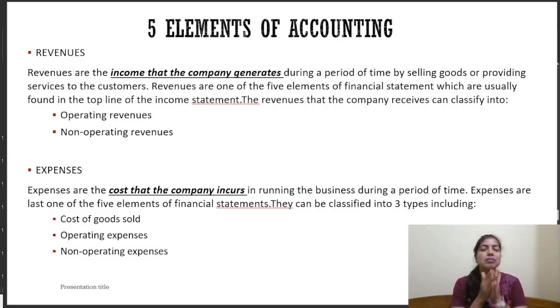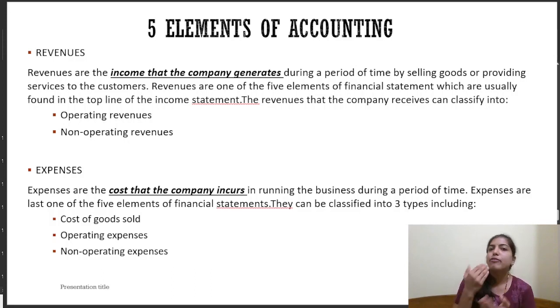Under revenue also we make a segregation that we have operating revenue and non-operating revenue. Operating revenues are those which we get from the day-to-day activities of the business, that is, they are regular in nature, and non-operating revenues are those which are not generated out of the day-to-day operation, that means they are not regular in nature.